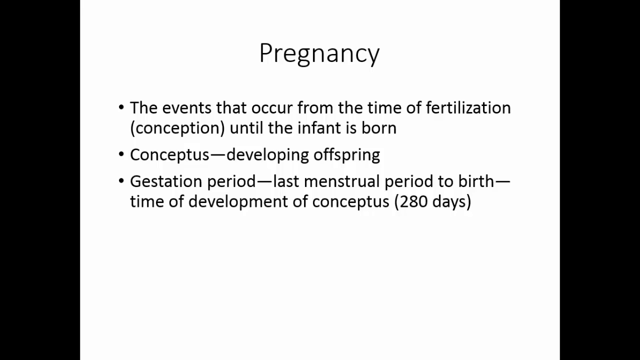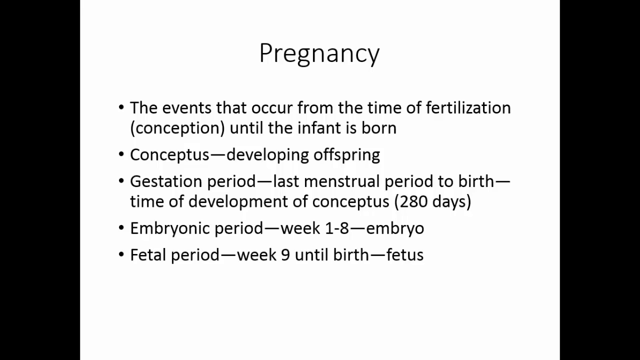It's 280 days. This means that we actually count the 2 weeks the woman is not pregnant as part of the gestation period. The first 8 weeks of the pregnancy, the conceptus is known as an embryo. From week 9 until birth, the conceptus is known as the fetus. Fertilization is the union of the sperm and the egg to produce a new cell known as a zygote.